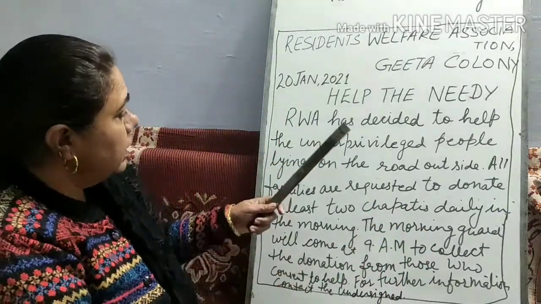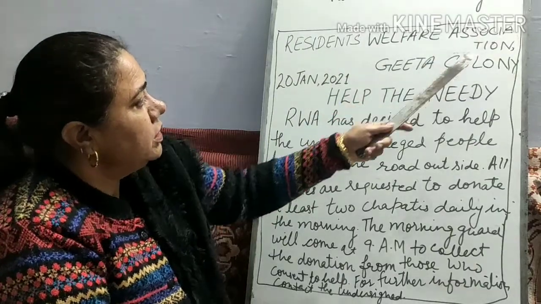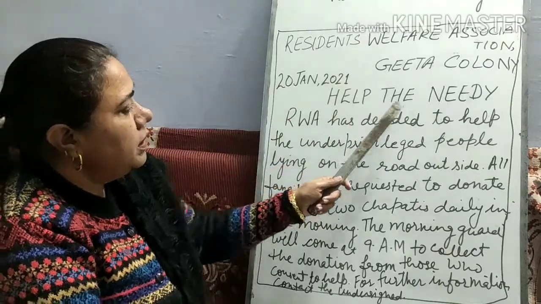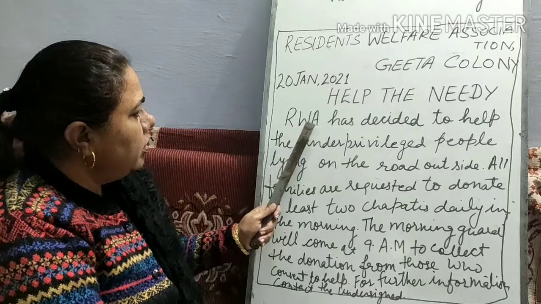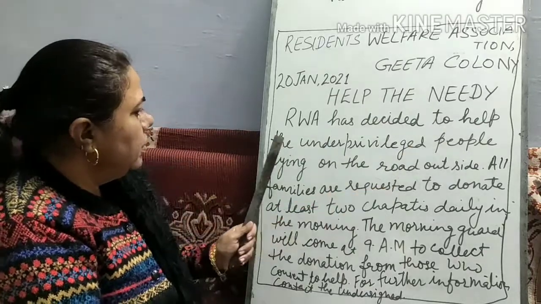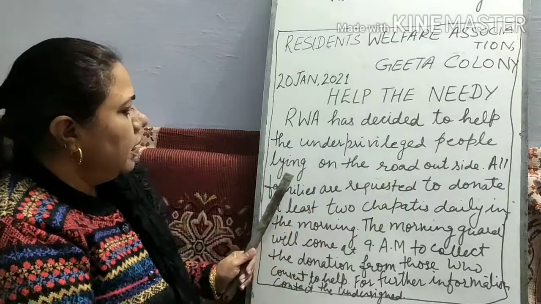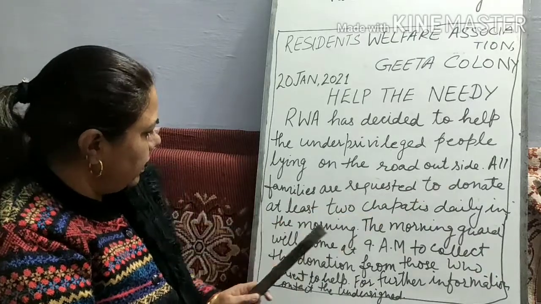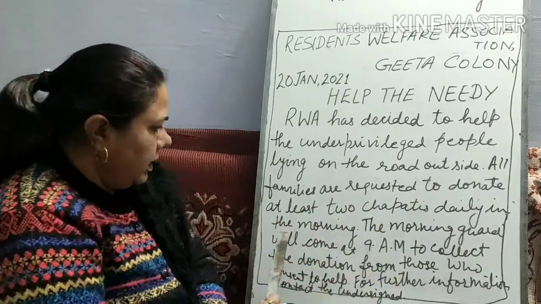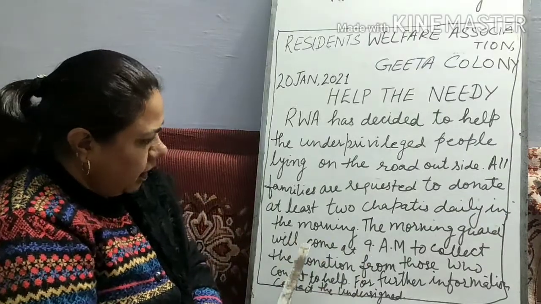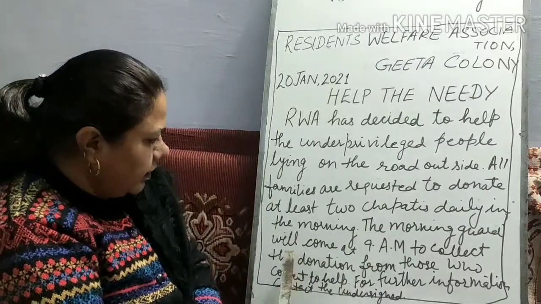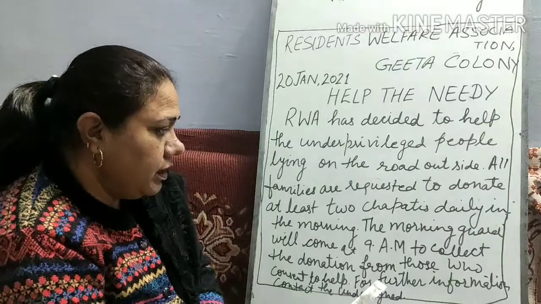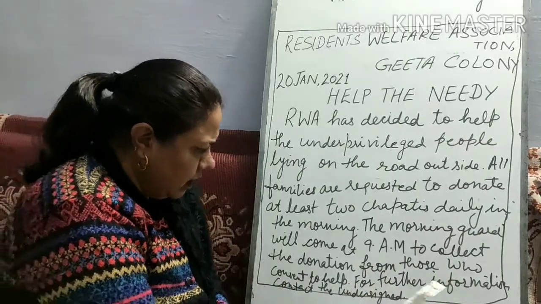I am recalling this again. Resident Welfare Association, Geeta Colony, 20th January 2021, Help the needy. RWA has decided to help the underprivileged people lying on the road outside. All families are requested to donate at least 2 chapatis daily in the morning. The morning guard will come at 9 a.m. to collect the donation from those who consent to help. For further information, contact the undersigned.